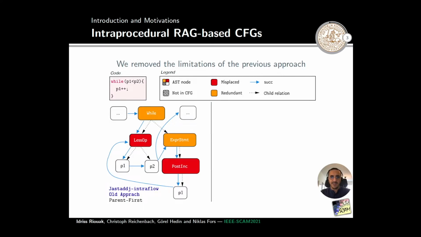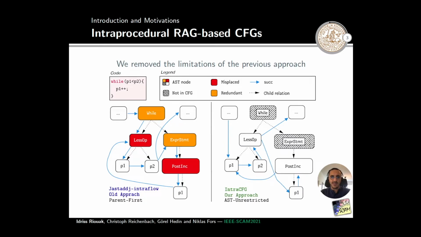That means that every time we want to visit a node, for example P1, we always have to visit its parent first, in this case the less-than operation. This approach has two main problems. The first problem is that the control flow graph includes redundant nodes, that are nodes that don't have any semantic value, or whose value is already embedded in the control flow graph. The second and more severe problem is that the control flow graph includes misplaced nodes. Therefore, the constructed control flow graph doesn't always reflect the real execution of the program.